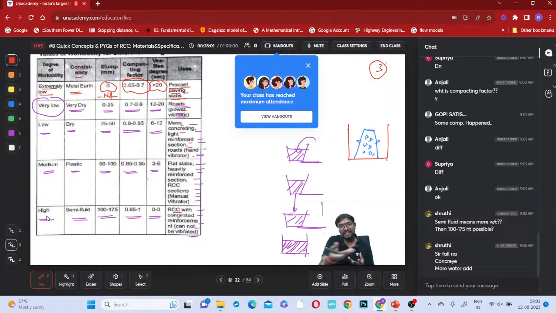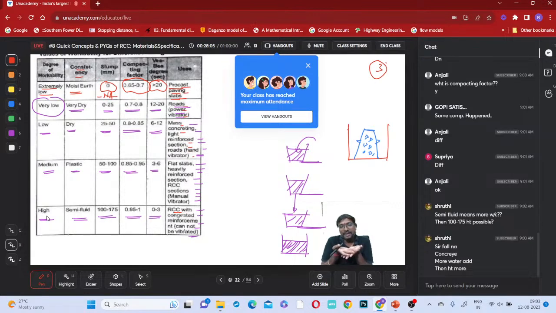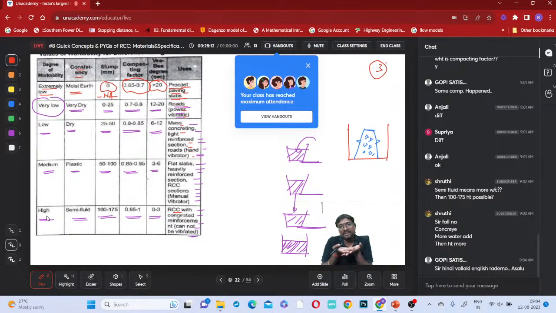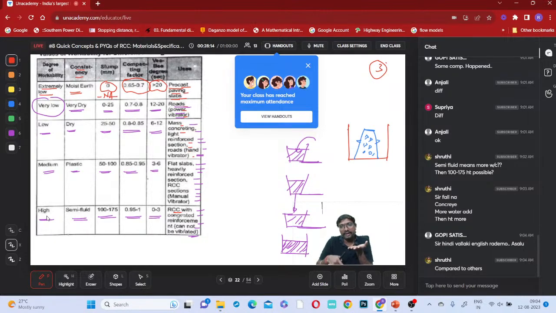That is only required for this. With congested reinforcement in RCC, vibrators cannot be applicable. When vibrators cannot be applicable, concrete has to move on its own.